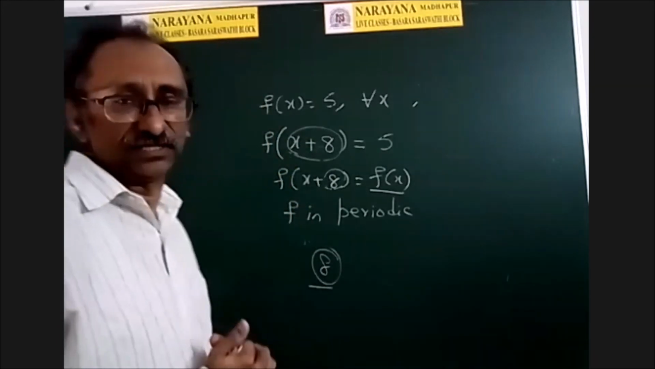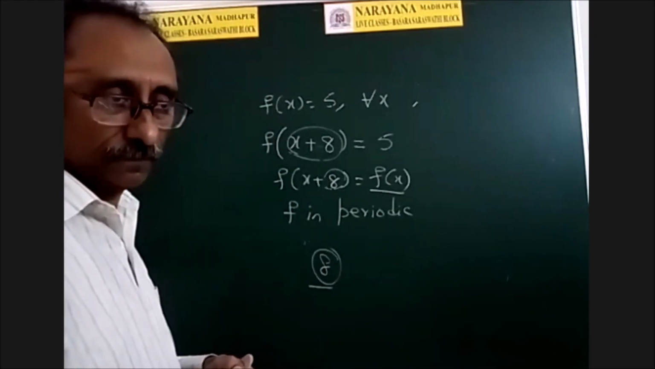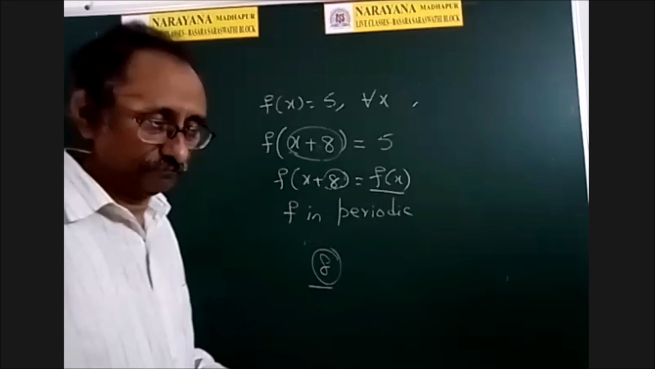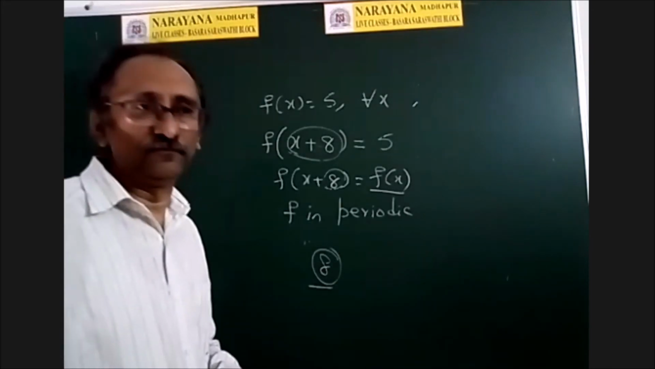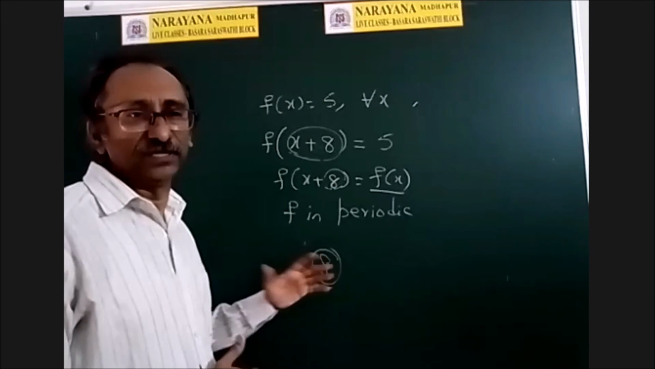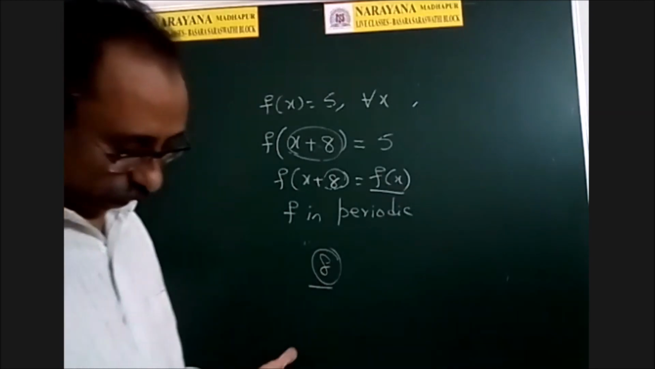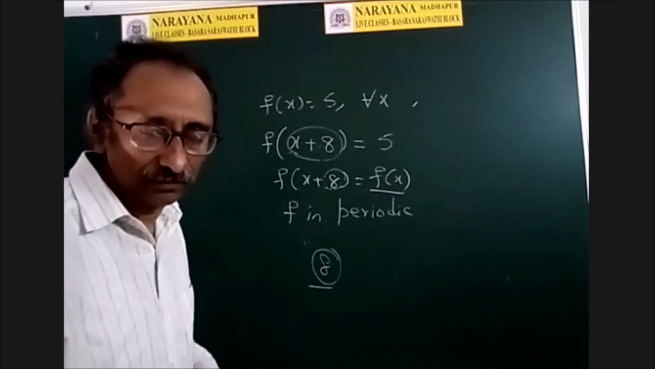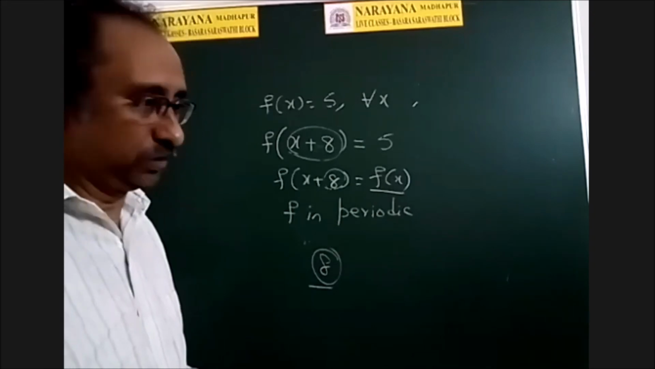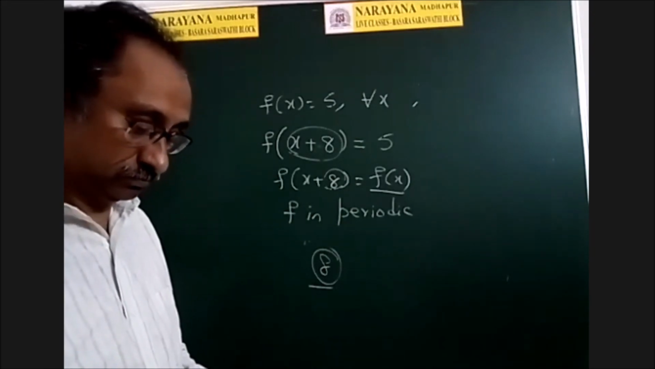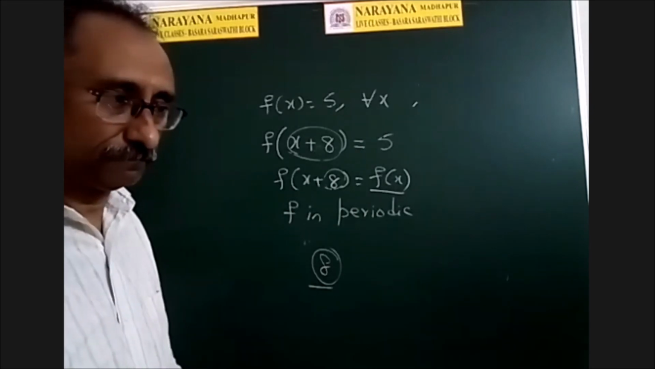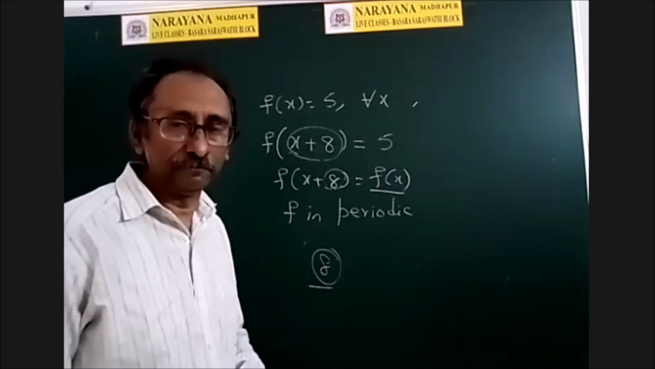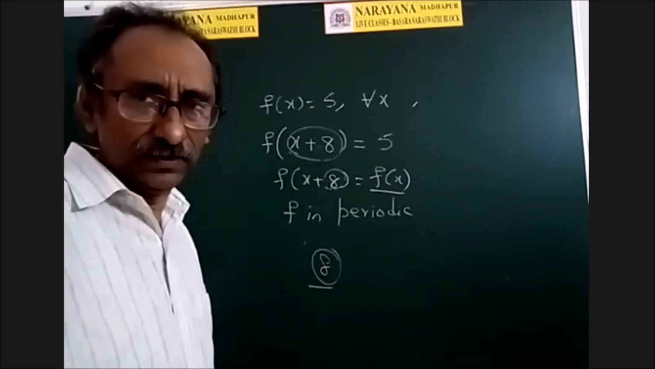6 also satisfies that. Now, is there any number less than 6? 4. Very good. So definitely 4 satisfies that. 4 is a period. Is there any number less than 4? 3. Very good, 3. Is there any number less than 3? Sir, 2. Is there any number less than 2? Sir, 1. Is there any number less than 1? No, sir. I will ask another one.